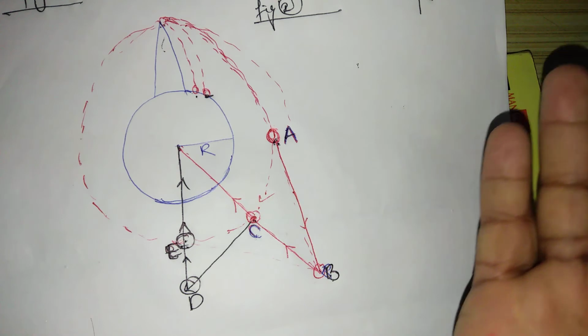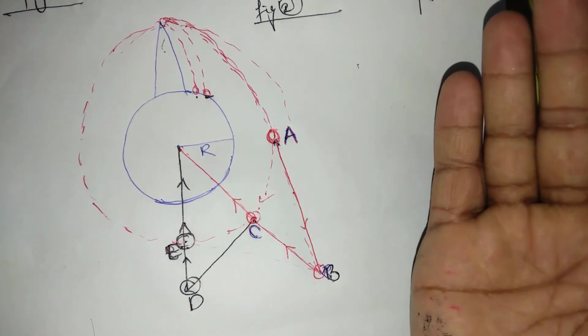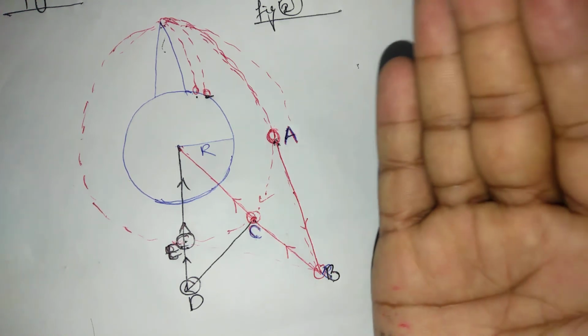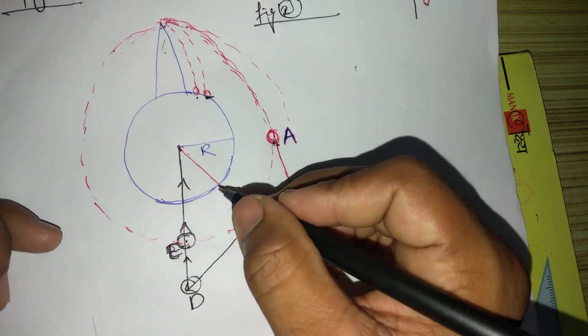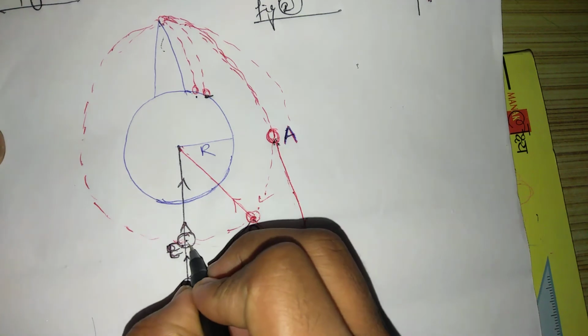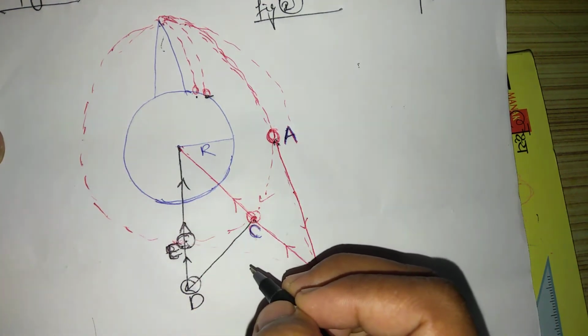So from here what did we get? We get that there is a force that is given by the gravitational force between the satellite and the earth, that is called centripetal force, which keeps the satellite revolving around the earth with constant speed.